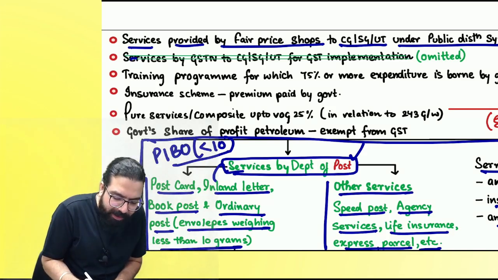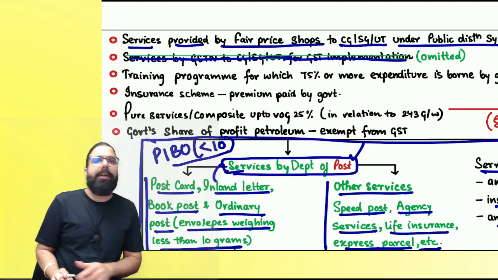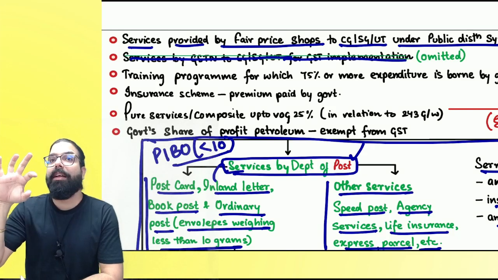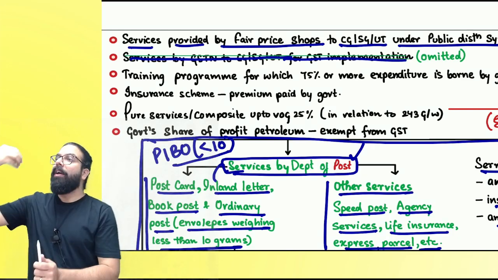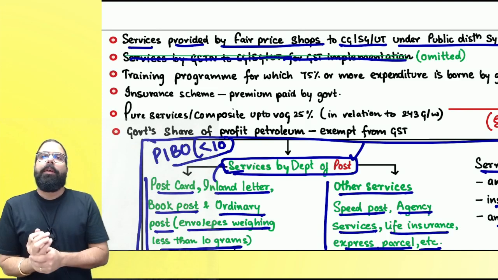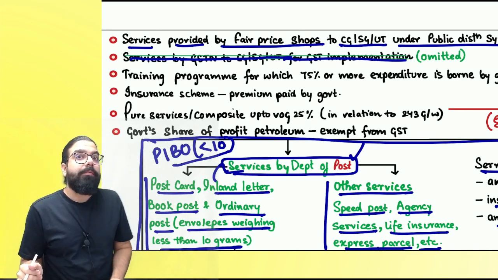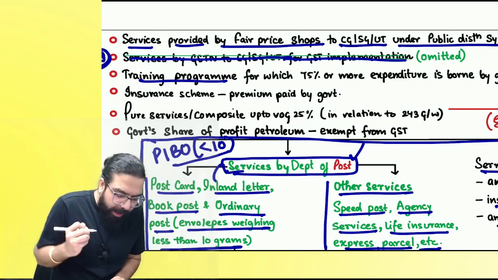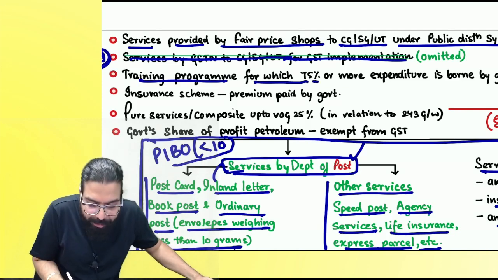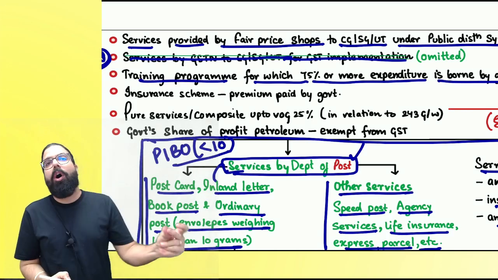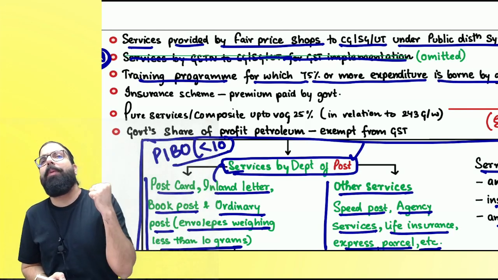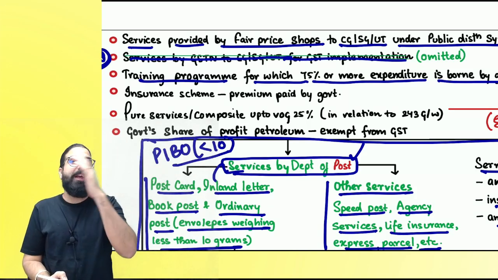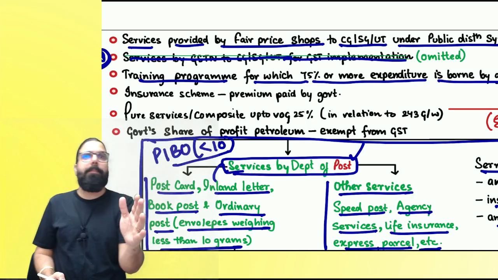The next one, services by GSTN. Earlier, services provided by GSTN, the GST Networks company, to the central government and state government were covered, but that has also been omitted. Now, this is a part of the amendment: training programs for which 75% or more of the expenditure is borne by the government. Always remember, if government is bearing 75% or more of the training expenditure, then GST will be exempted. Are we all 100% clear?